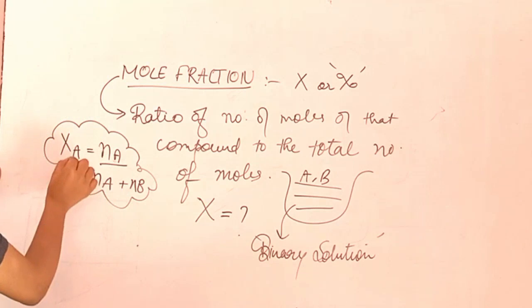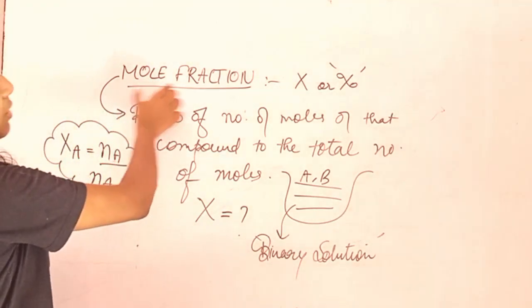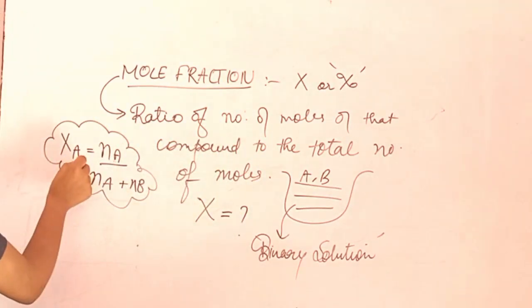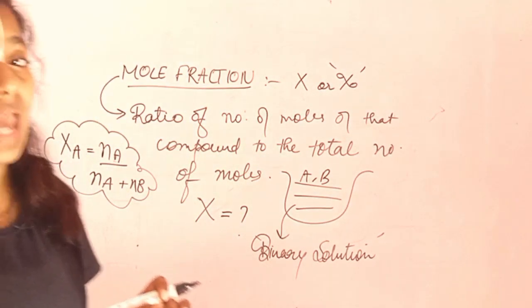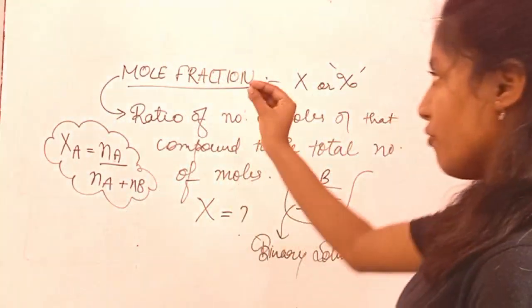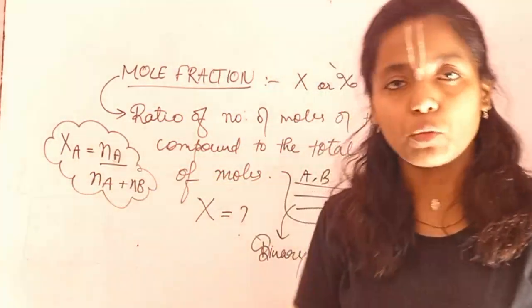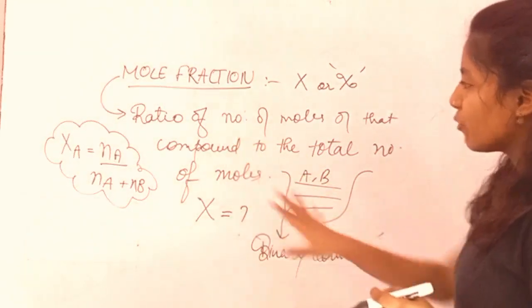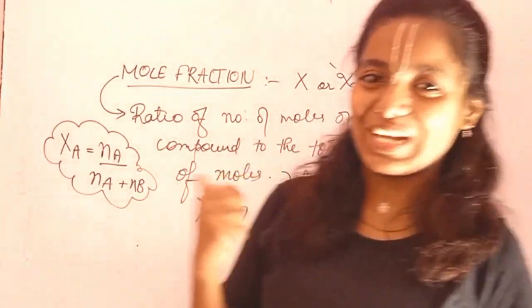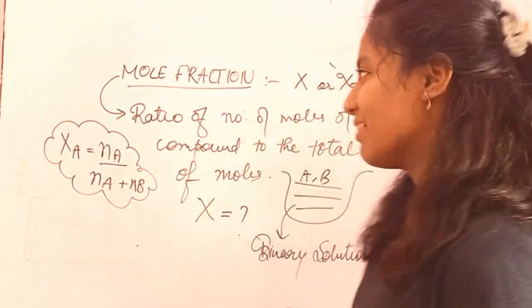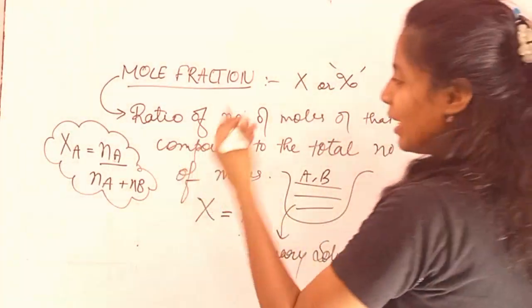Clearly it is written: mole fraction is a ratio of the number of moles of that compound, whoever is asked. Here I'm asking for XA, for compound A, so you will directly put the number of moles of A upon the total moles of the solution. It seems very easy while learning the concept, but when it comes to questions, it really enhances a lot. If I ask for B, it would be the same.